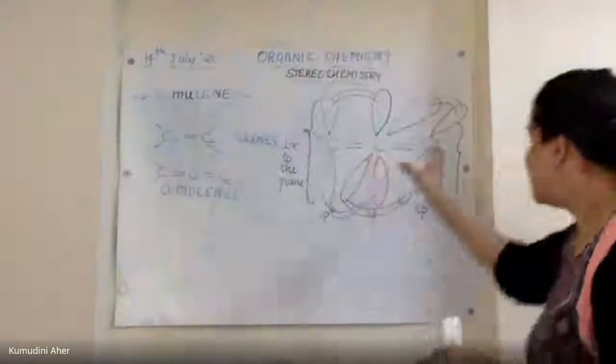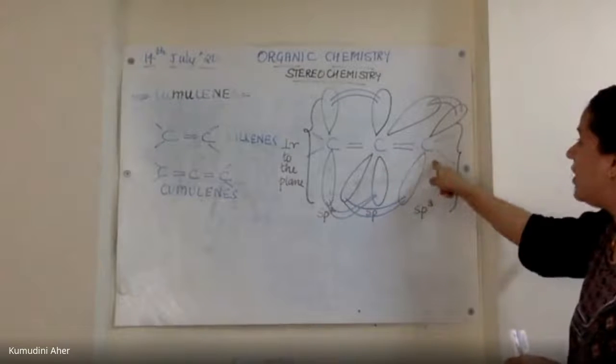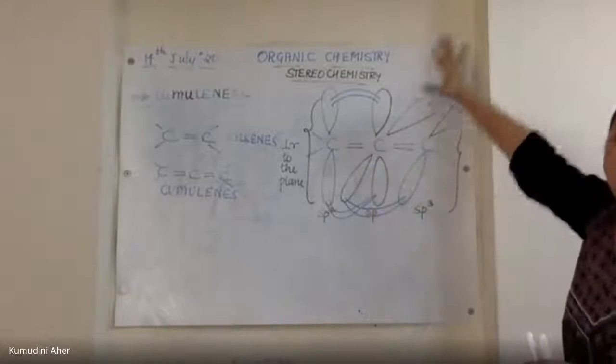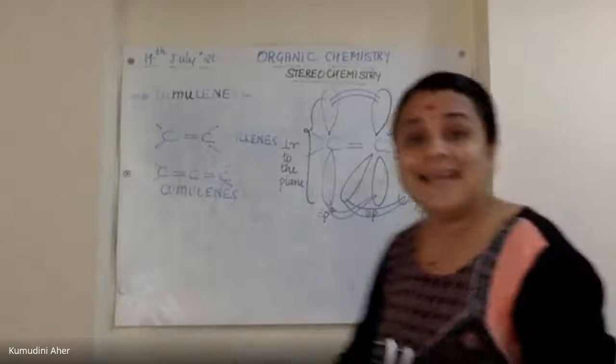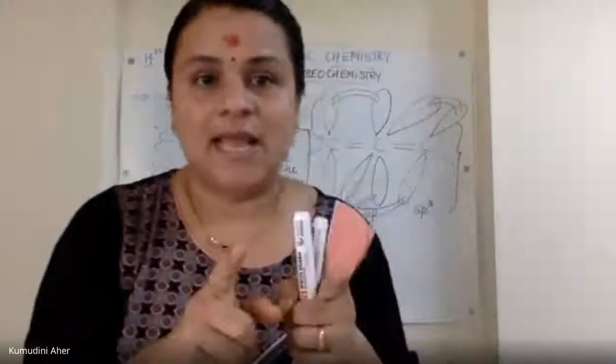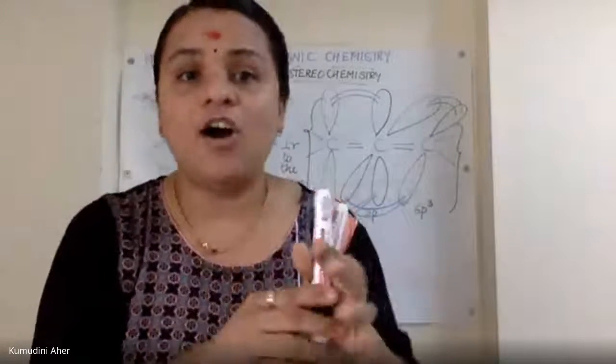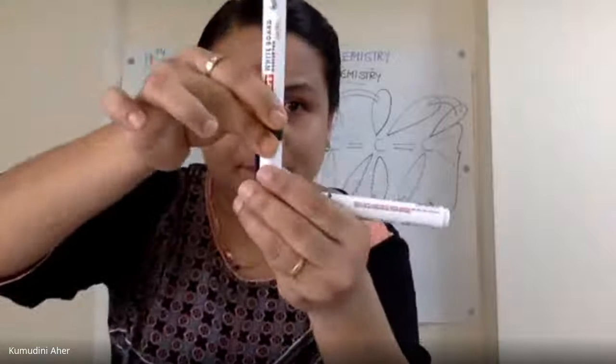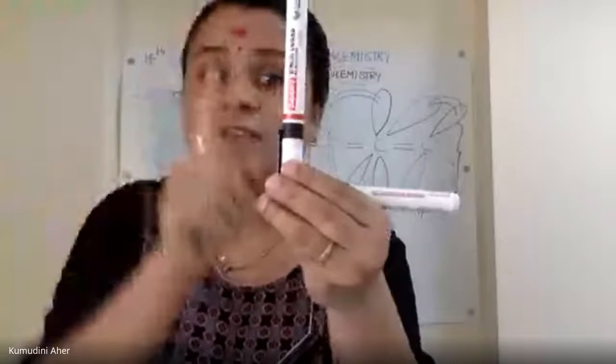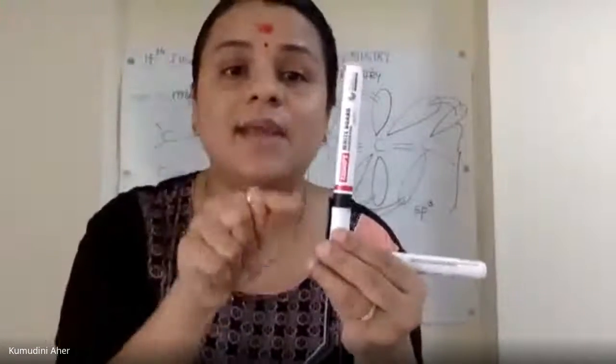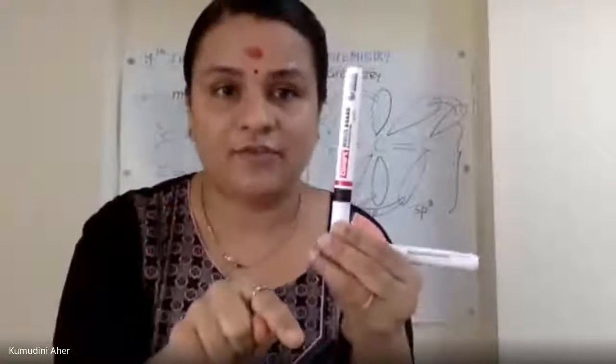And now this overlap, C to C double bond, is going to be in the plane of the board. So this geometry, this arrangement of perpendicularity is going to make this molecule stereochemically, optically active.